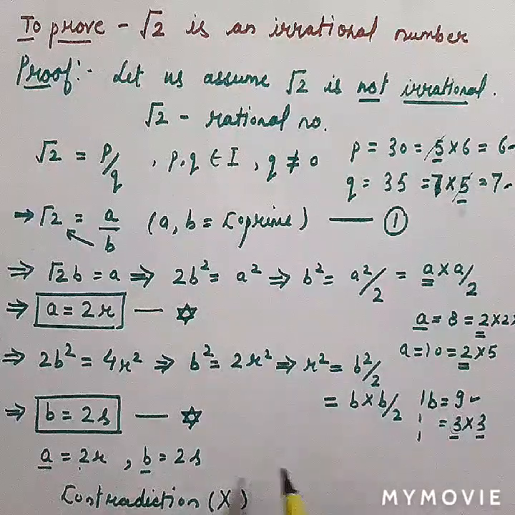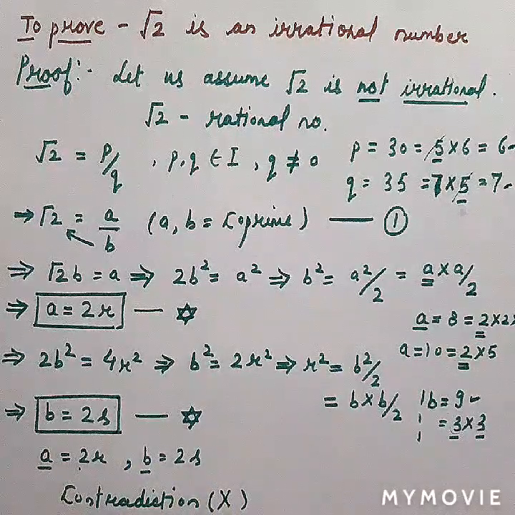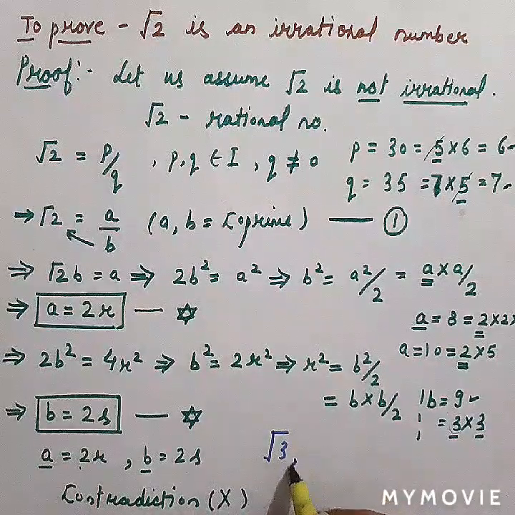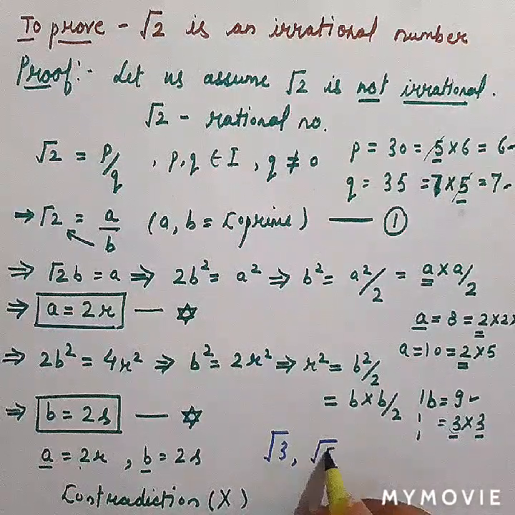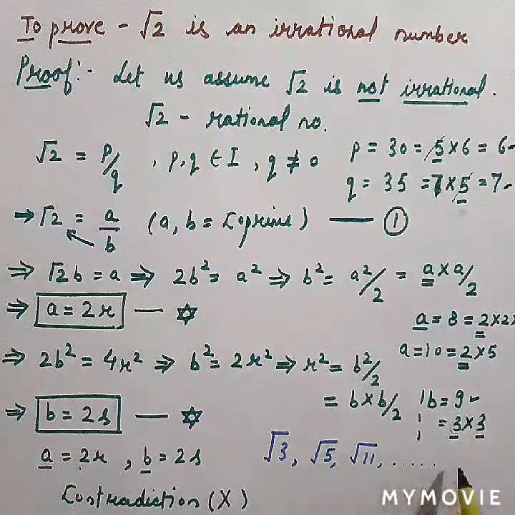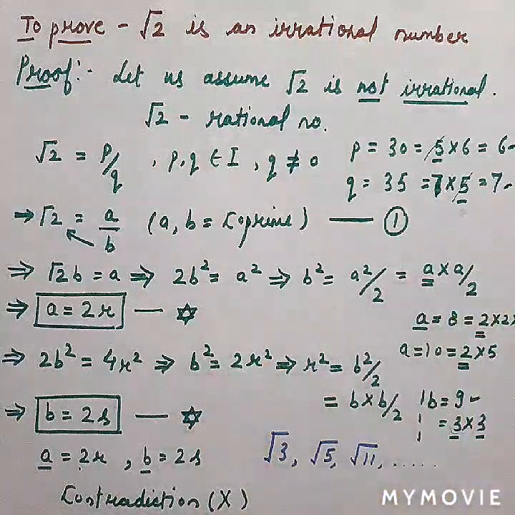In such ways we can also find why root 3 is an irrational number, why root 5 is an irrational number, why root 11 is an irrational number. So in such ways we can prove all these values.